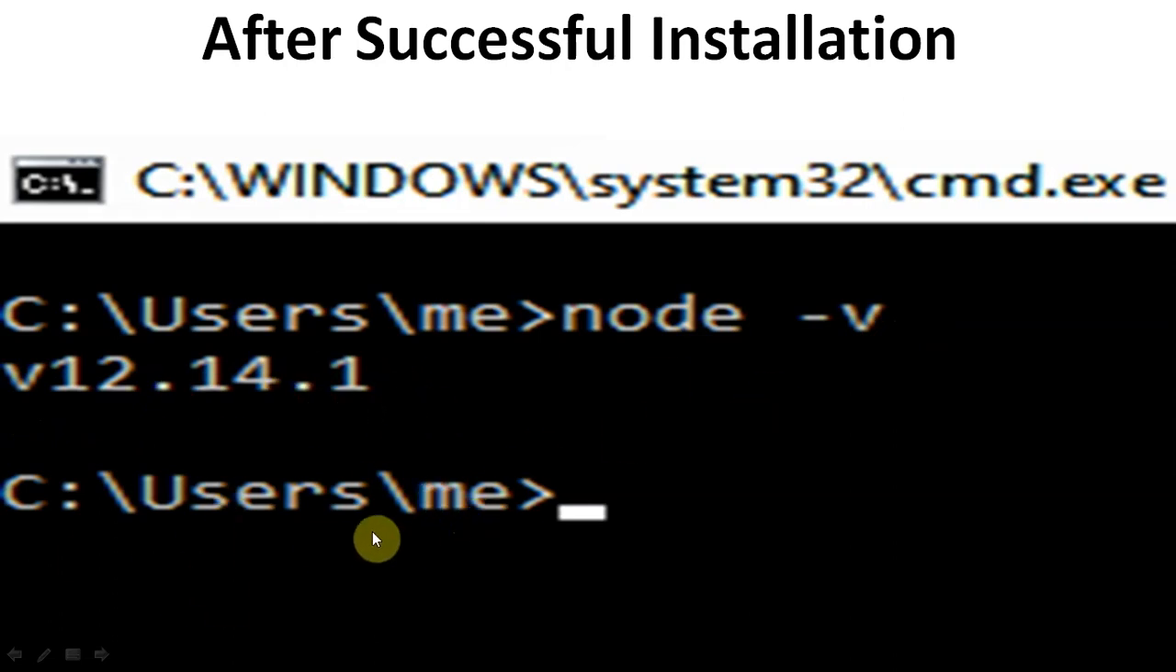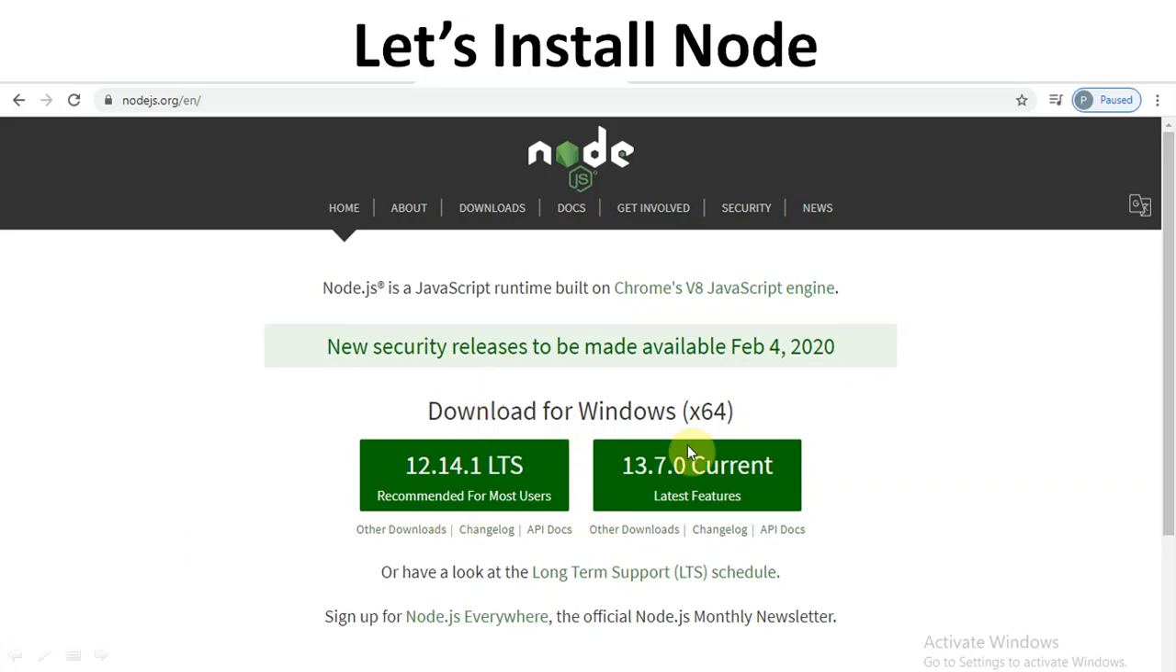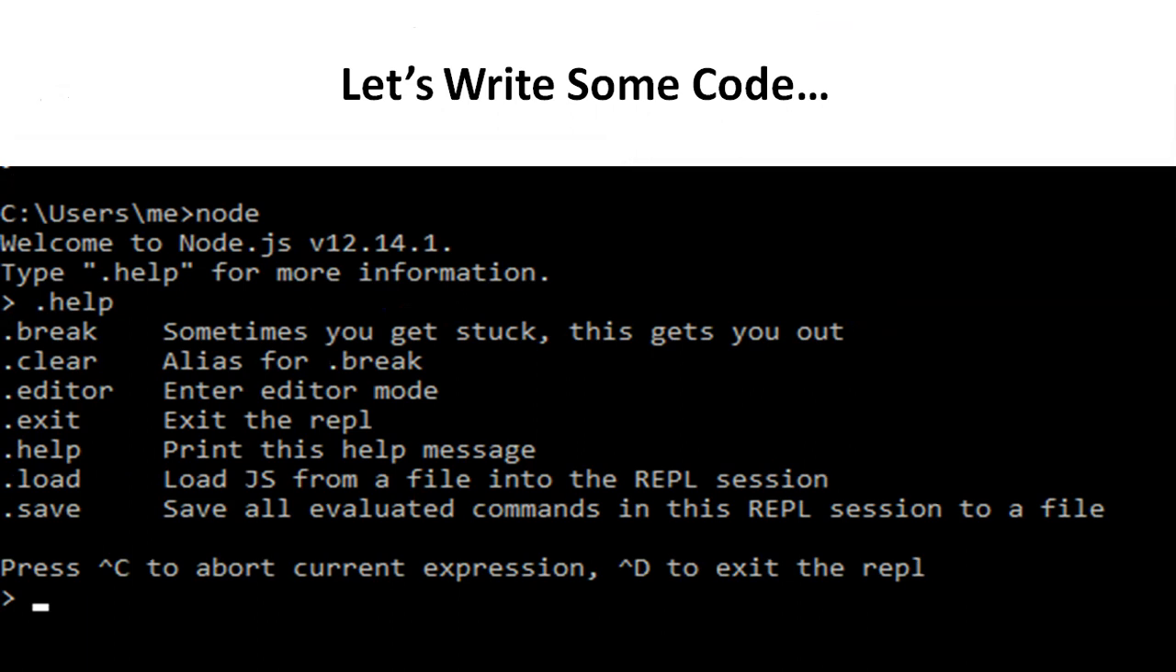You can see the version here, and you can download for Windows 64 as well as Windows 32. You have to go to nodejs.org/en, where you will download your Node.js software, so remember this site. When you type node, it will display the help of node, the different commands of node.